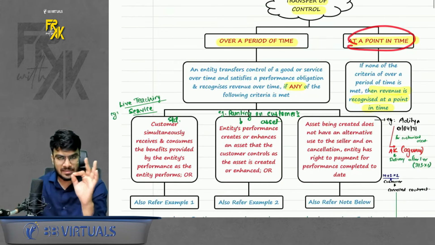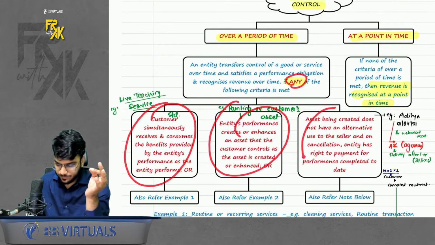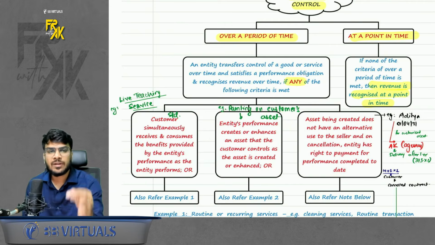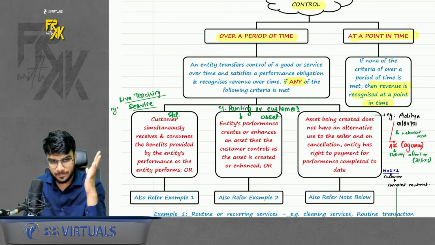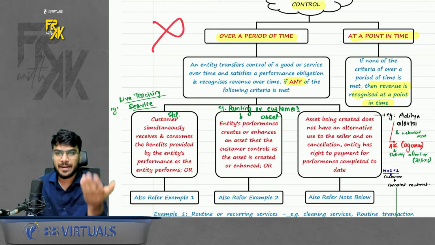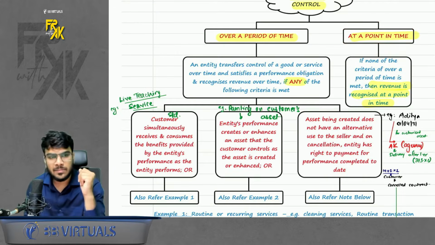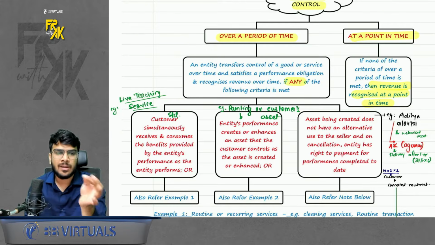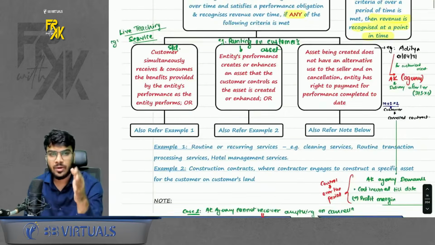So there are 3 cases given. The standard says if any one is met out of all these 3, then transfer of control is happening over the period of time. Book the revenue also over the period of time. But if neither of them is met, then you will say control is getting transferred at a point in time. In this case, book the revenue also at a point in time. So now we will try to understand all the 3 cases.